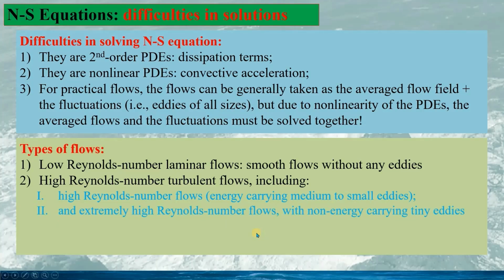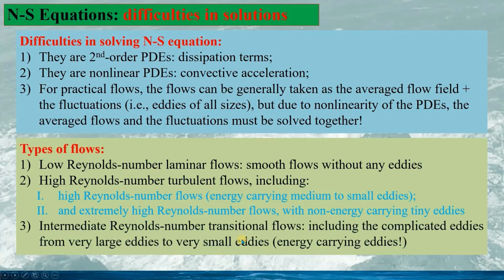And we might also have extremely high Reynolds number flows, in which the eddies are very tiny. They are not energy carrying eddies. We might have intermediate Reynolds number transitional flows, including complicated eddies from very large to very small. We need to solve or model all the energy carrying eddies.